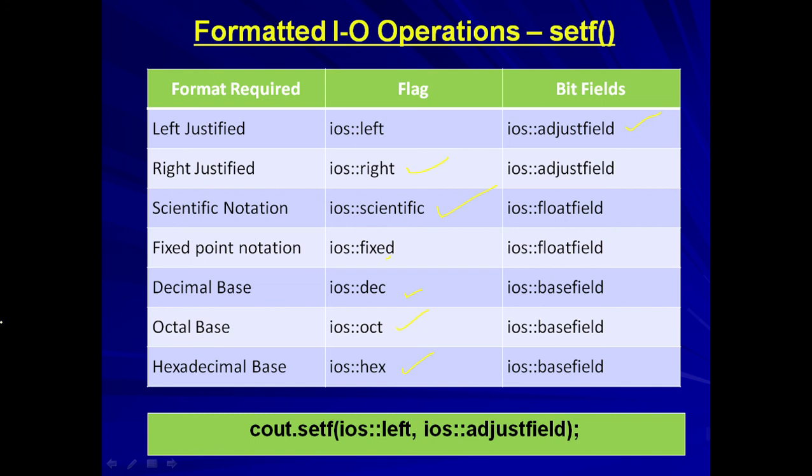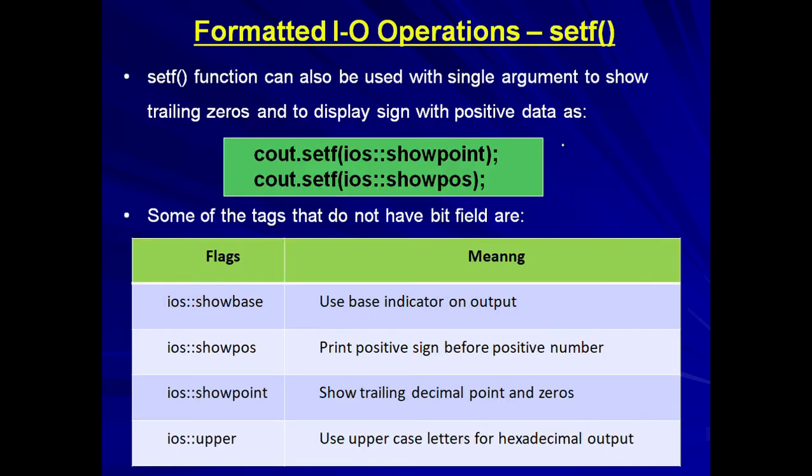Now for example, we can use cout.setf. This is the flag which is indicating that the values to be printed will be left justified, and ios::adjustfield is the bit field that is related to this left one. The next one is that setf can be used with a single argument also. In the previous one, we used setf with two arguments. It can be used with a single argument also.